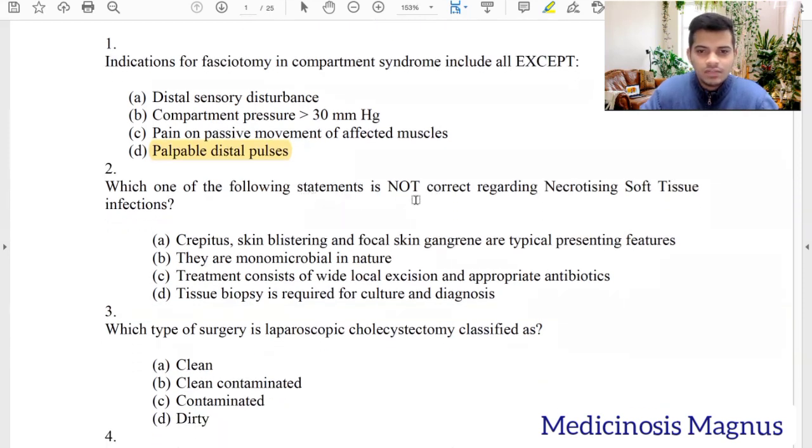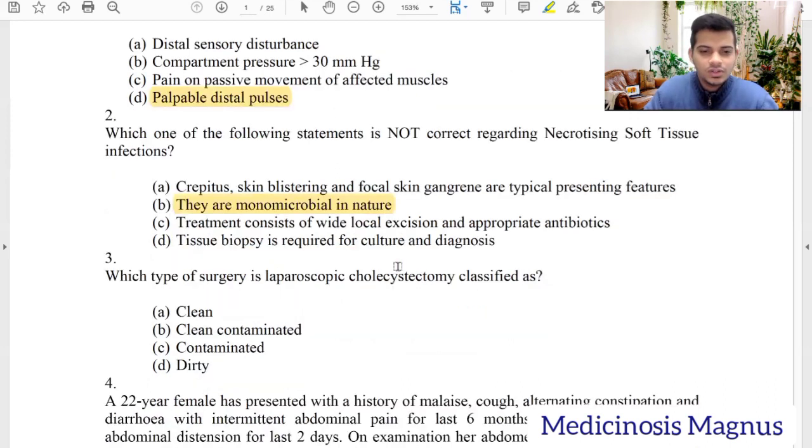So which of the following statements is not correct regarding necrotizing soft tissue infection? Crepitus, skin blistering, focal skin gangrene are typical presenting features? Yes. Crepitus can usually be seen due to gas producing organisms like Clostridium, etc. So these are monomicrobial in nature? No. Usually necrotizing soft tissue infections are polymicrobial in nature. Many bugs will be causing it at a time. So this is not monobacterial. Treatment consists of wide local excision and antibiotics. Yes, definitely. Tissue biopsy is required for culture and diagnosis.